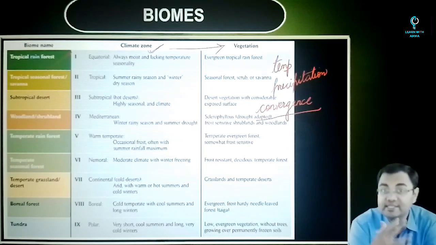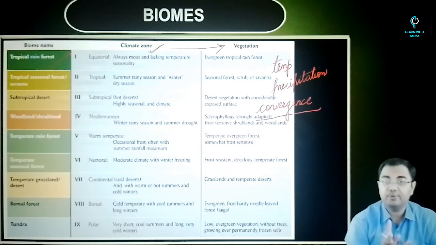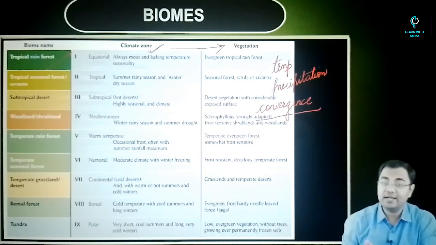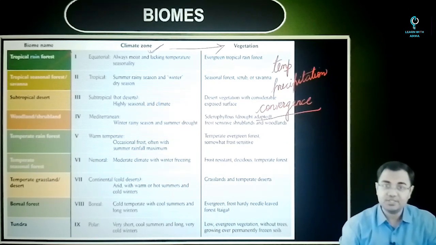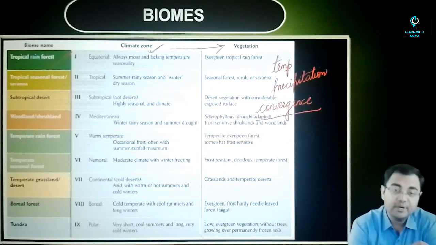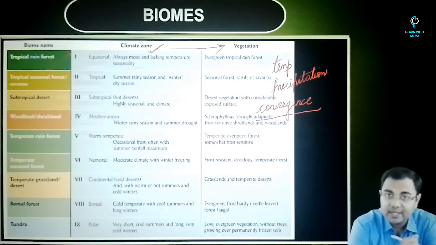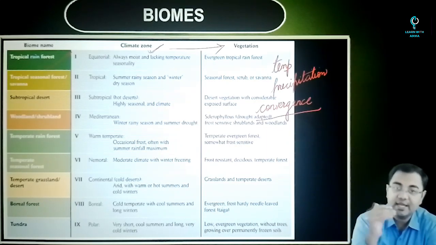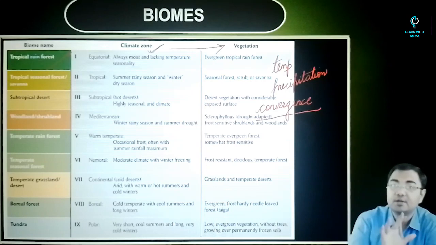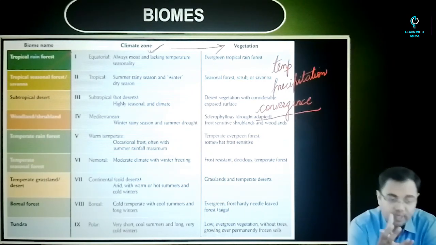Or they can give you examples of flora, and then they can ask you a question on which of the following kinds of biomes this kind of flora can be found in. So then you have to understand all these different classifications that we are making. Primarily, you can say that it's about forests, deserts, tundra, etc. But at the same time, forest can be temperate, forest can be tropical, forest can be deciduous, forest can be evergreen. All these kinds of classifications and the various modifications have to be understood.